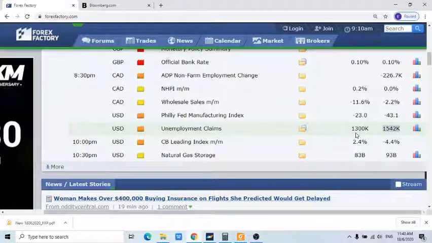Okay, so the US economy, I would say, has shown a pretty strong recovery in terms of jobs numbers, and tonight's unemployment claims may just come in about in line with market expectations or maybe slightly better.